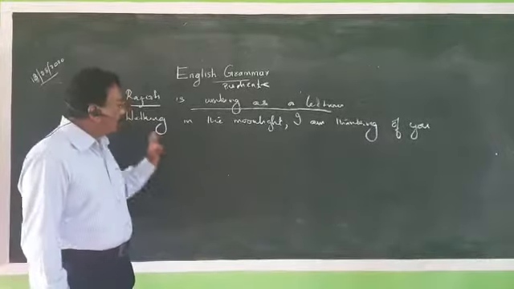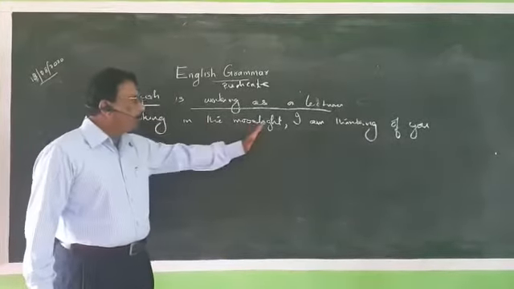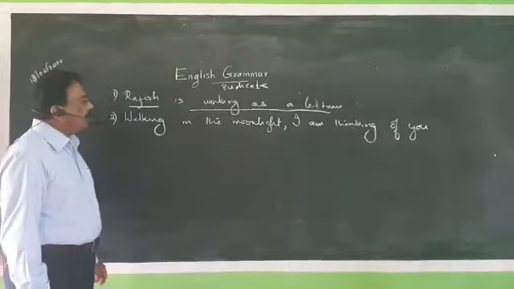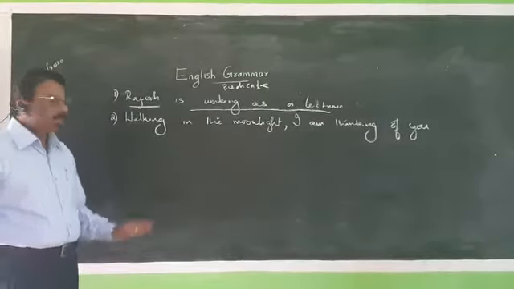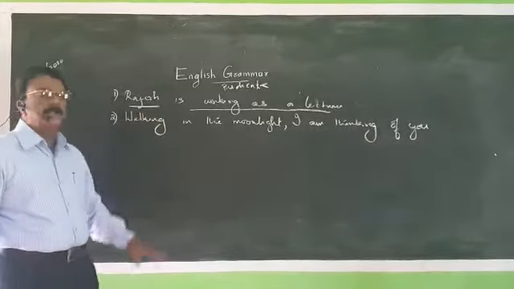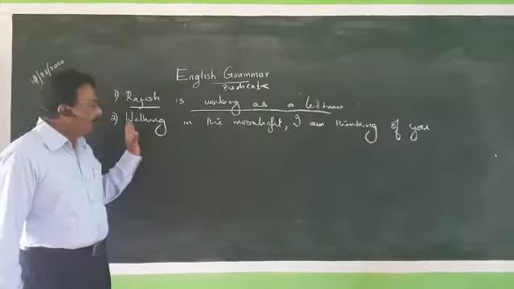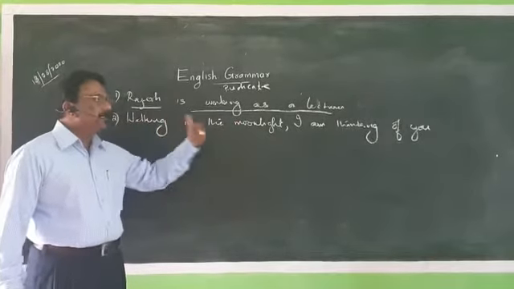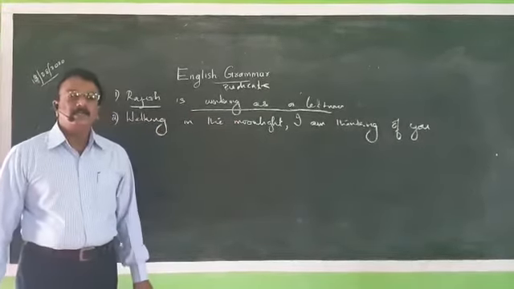These types of group of words are called a phrase. It is called a phrase because it has no subject and predicate of its own. At the same time, this group of words is used to connect at the beginning of this lengthy sentence to make it a meaningful one.